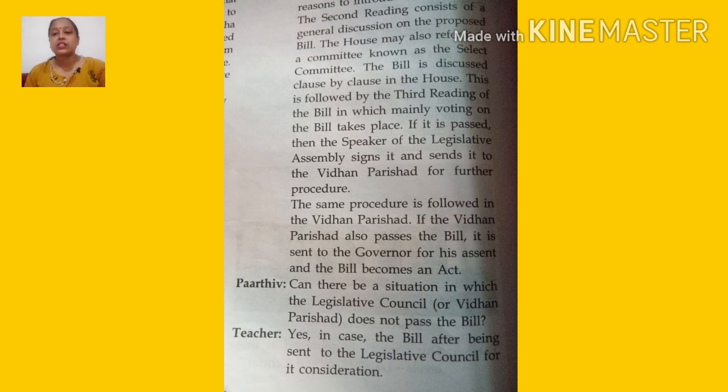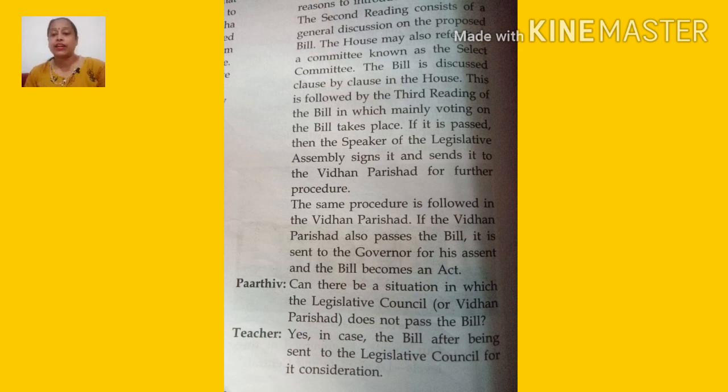In the Vidhan Sabha or the Vidhan Parishad, they are introduced either by a minister or by a private member. The bill passes through three stages, called the three readings. In the first reading, the introduction of the bill is given, and the member introducing it explains the reason.